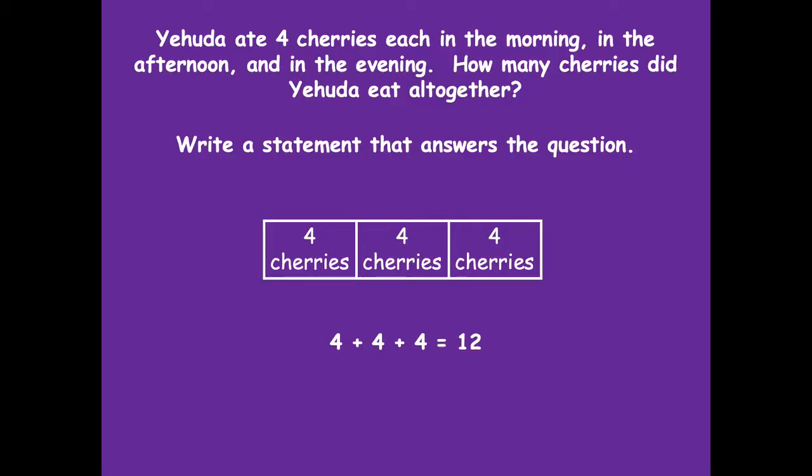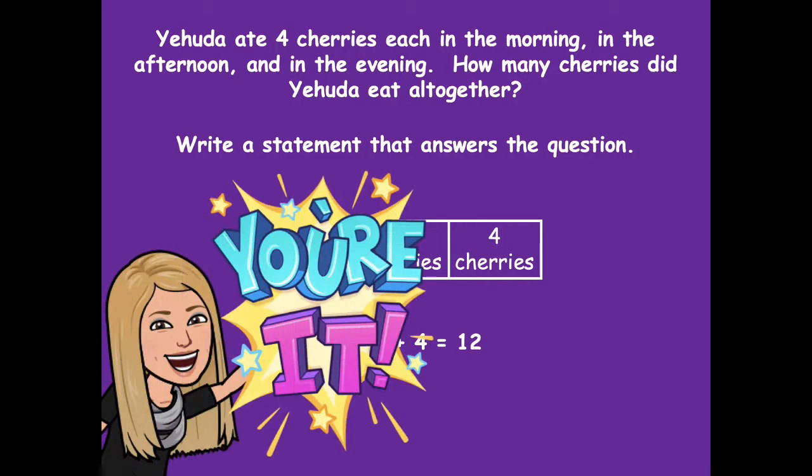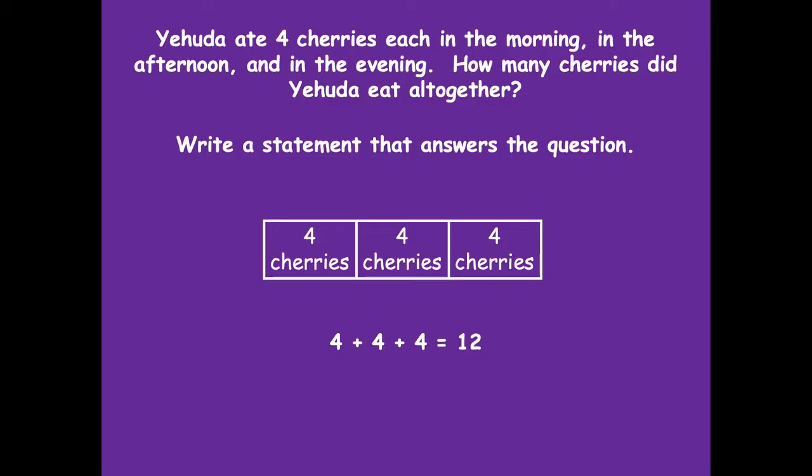Write a statement that answers the question. So pause the video. Now you're taking your 12 and writing it into a statement that answers the question of how many cherries did Yehuda eat all together. So pause the video, write your statement, and then click play when you're ready to go over it together. All right, friends, pause if you need more time. Otherwise, here's my statement. Yehuda ate 12 cherries all together. All right, awesome job with that, friends.